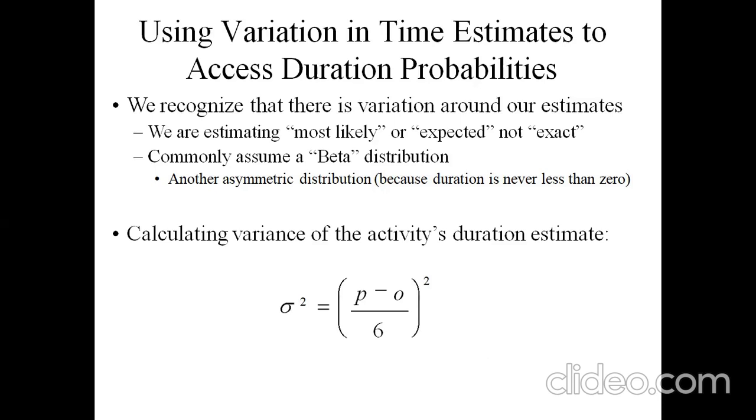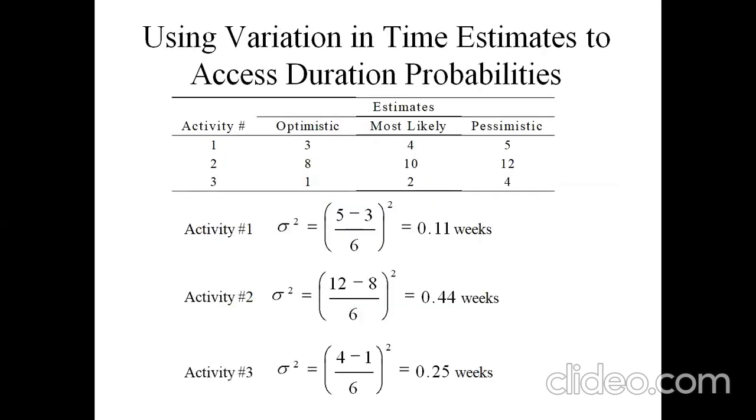Another, asymmetrical distribution. Here the variance of the activity's estimated duration is sigma squared equal to ((P minus O) divided by 6) squared. Here we can calculate the variance for the activity, using the optimistic, most likely, and pessimistic times in case of delay.